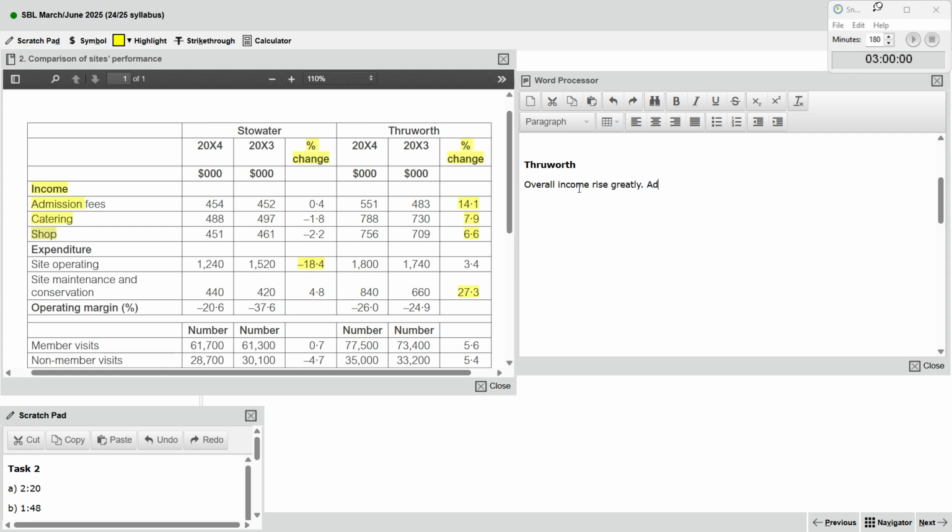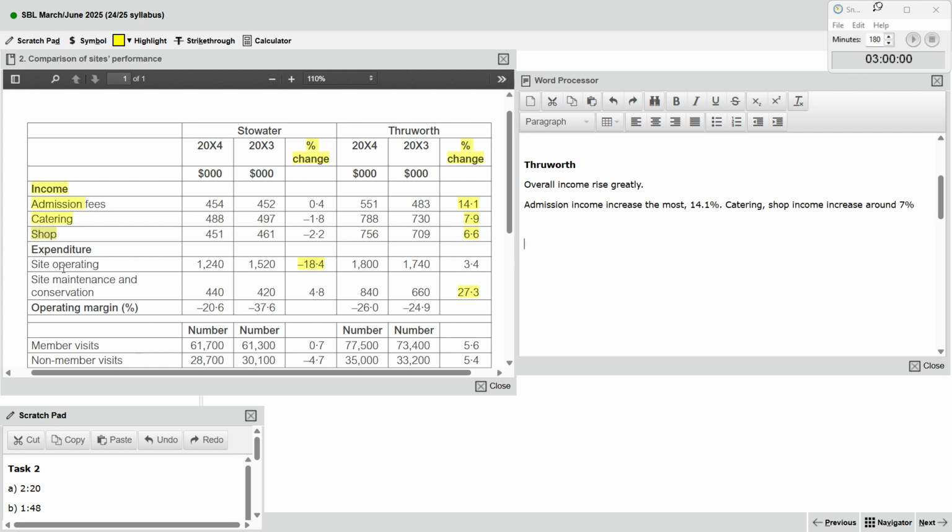While the admission income increased 1.1%.